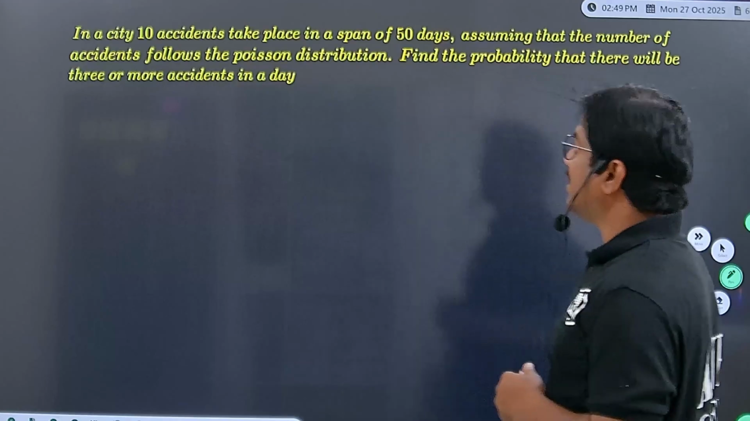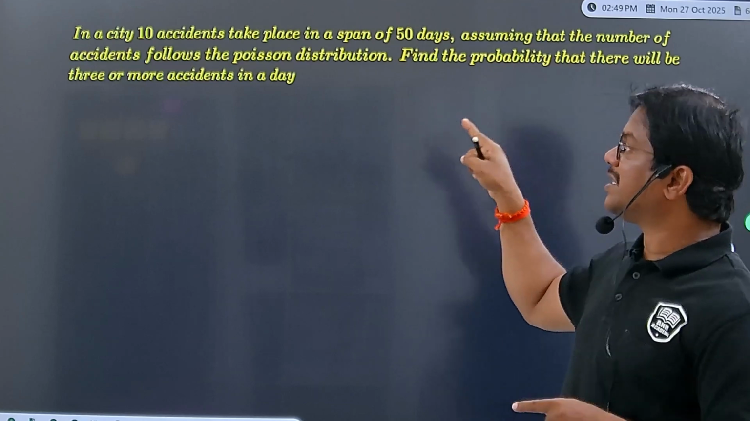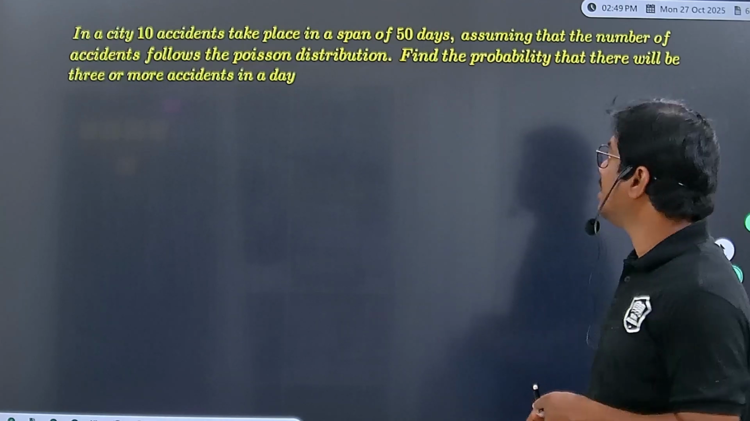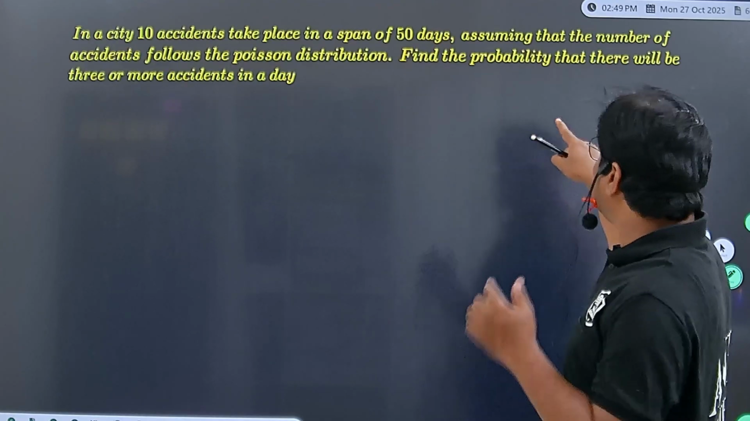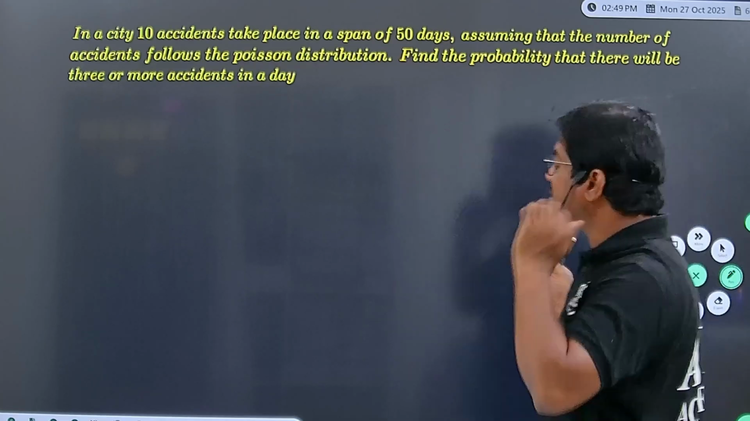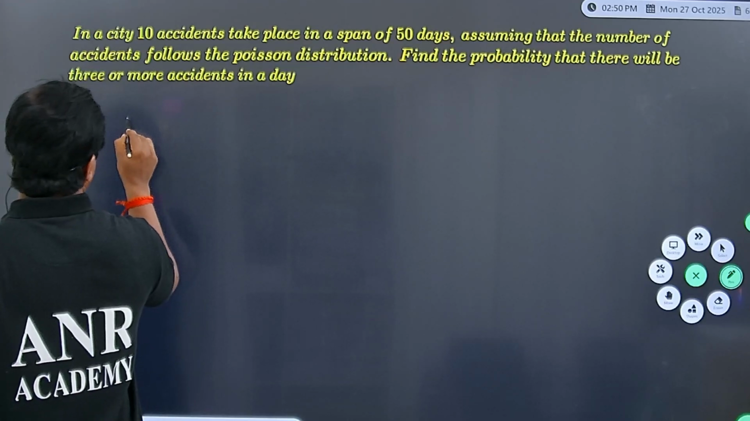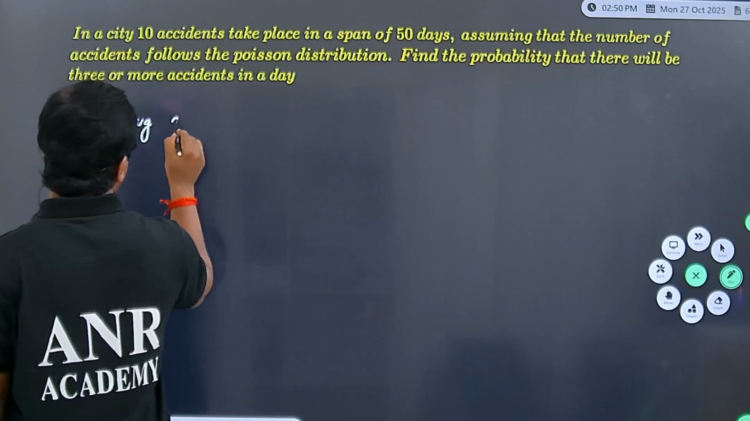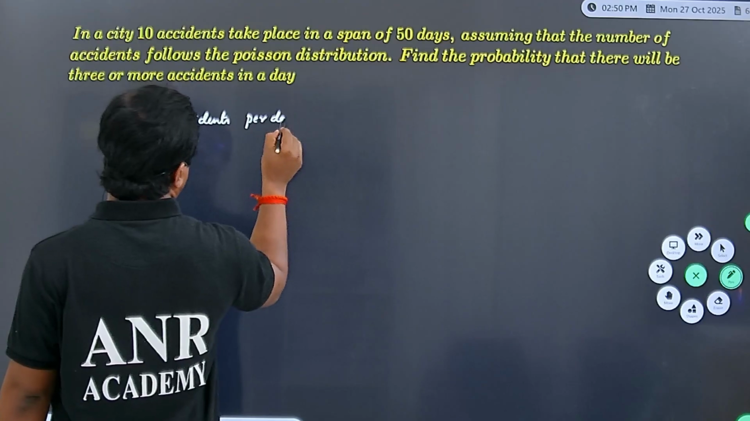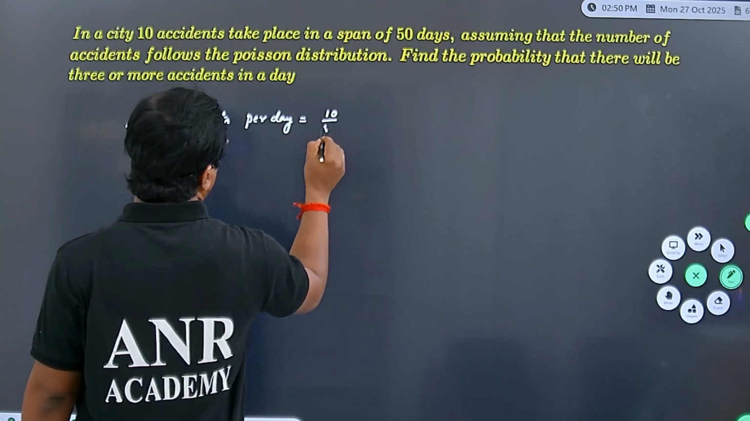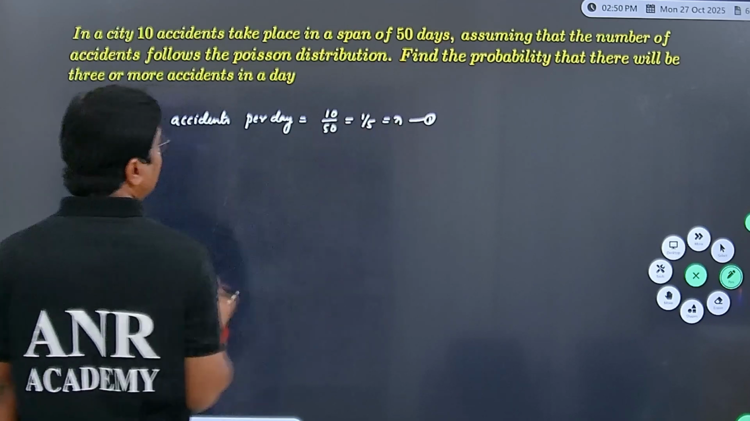See this question. In a city, 10 accidents take place in a span of 50 days. Assuming that the number of accidents follows a Poisson distribution, so that 10 by 50 is the average value lambda. Find the probability that there will be 3 or more accidents in a day. Yes, here average accidents per day written as 10 divided by 50 equal to 1 by 5. This is clearly the value of lambda.